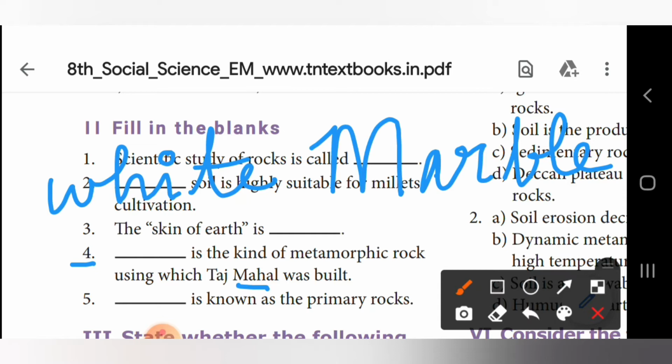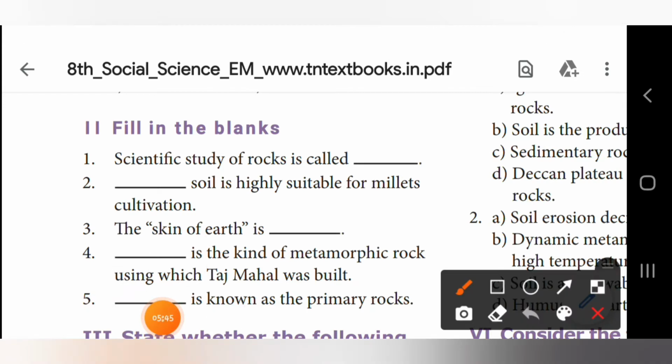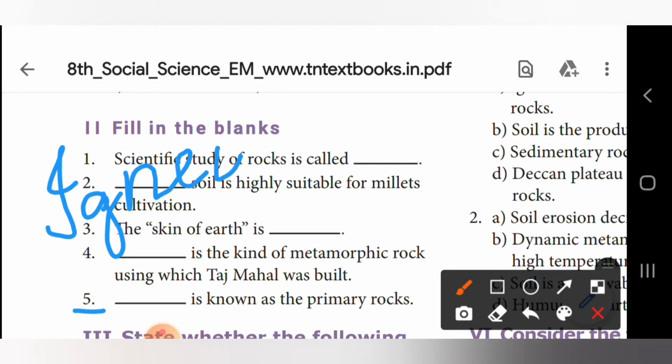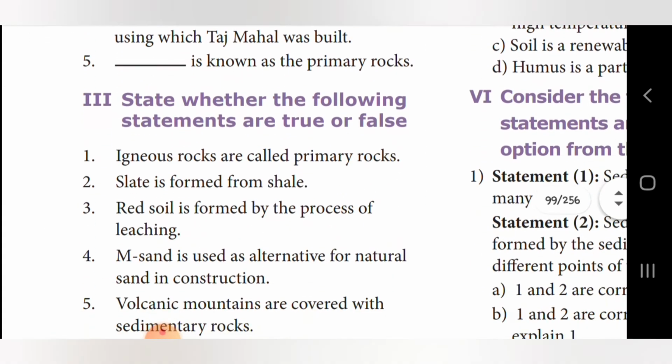Okay, next coming to fifth one. Dash is known as the primary rocks. What is called primary rocks? Fifth one, answer is igneous rocks. I-G-N-E-O-U-S. Igneous rock is known as the primary rocks. Got it? Okay.